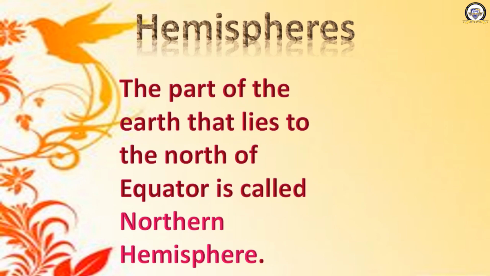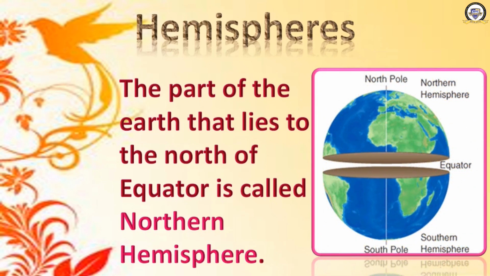The part of the earth that lies to the north of the equator is called the northern hemisphere. See the diagram? Which one is the northern hemisphere? This one. The area where that star is moving is called the northern hemisphere. It has been shown in the diagram as separated, but actually it is not separated. We only imagine it.